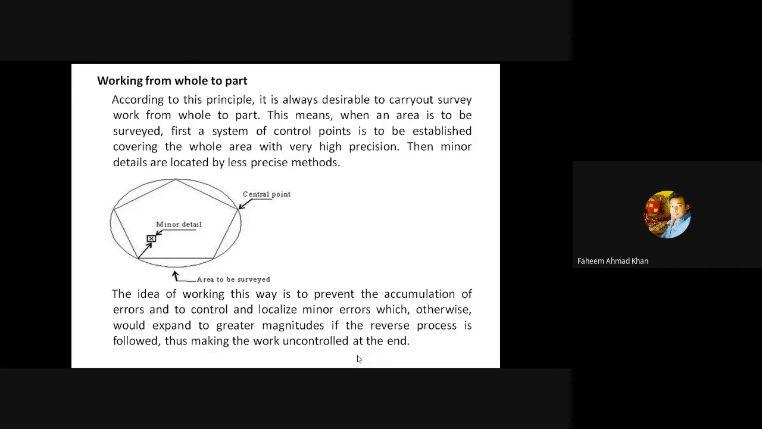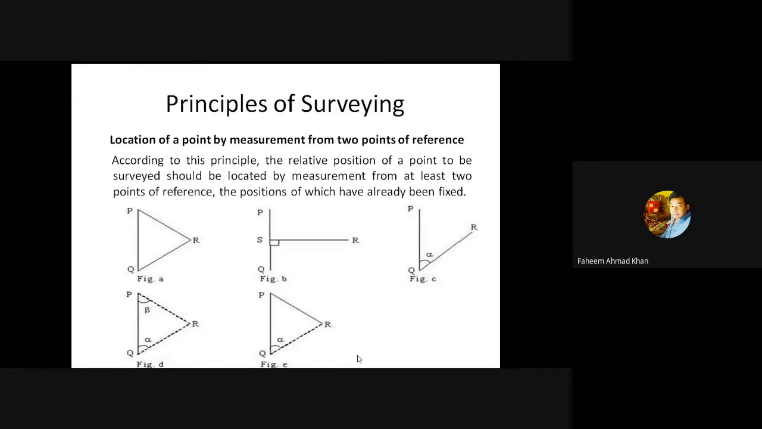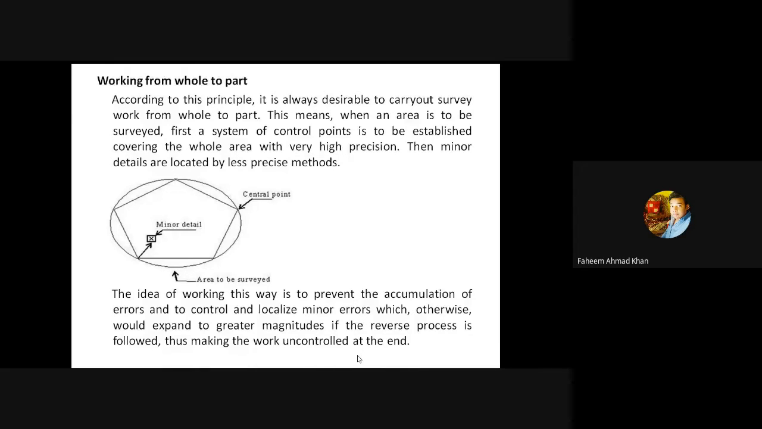So there are two basic principles of surveying. First is the location of a point by measurement from two points of reference, in which the third point is unknown, which is being located with the help of two known reference points. And the second principle is working from whole to part.